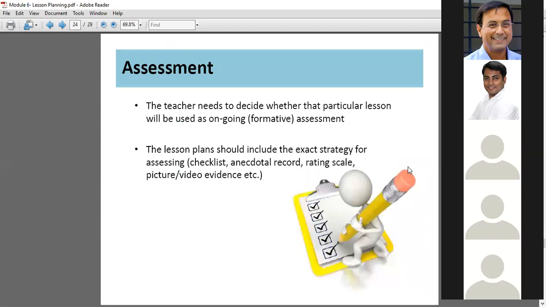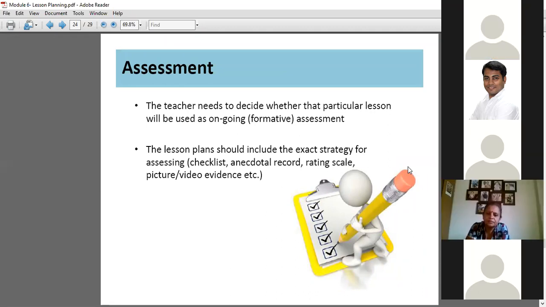Next is assessment, if it is applicable. Could you please read this? The teacher needs to decide whether that particular lesson will be used as ongoing assessment, formative assessment. And the next point? The lesson plan should include the exact strategy for assessing: checklists, anecdotal record, rating scale, picture, video evidence, etc. So the teacher will decide whether a particular lesson will be ongoing.